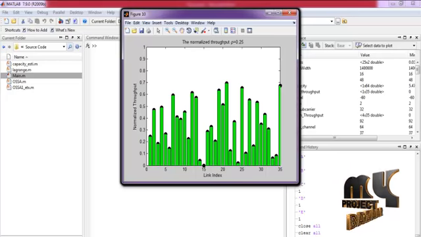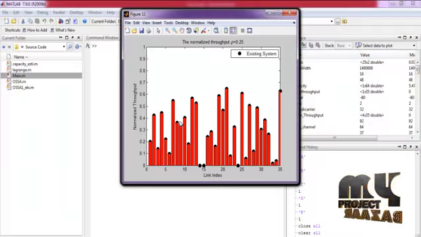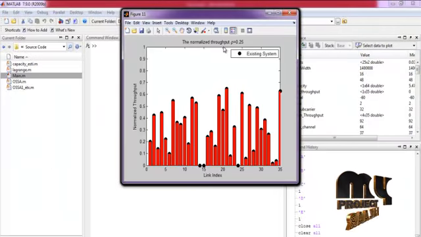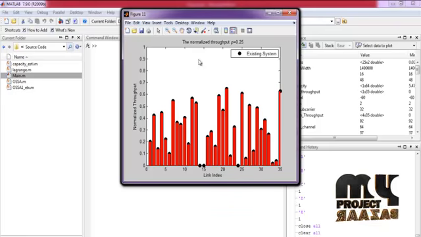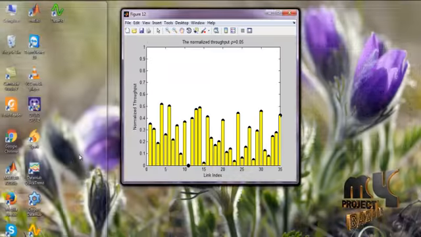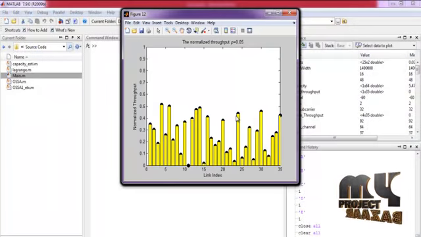This is our proposed system, and this is our existing system for rho equal to 0.25, and this is for rho equal to 0.05.